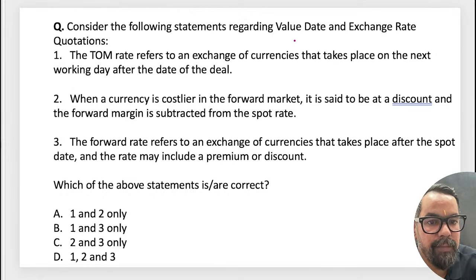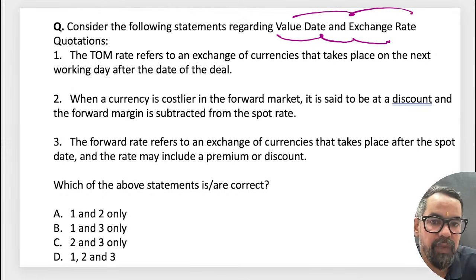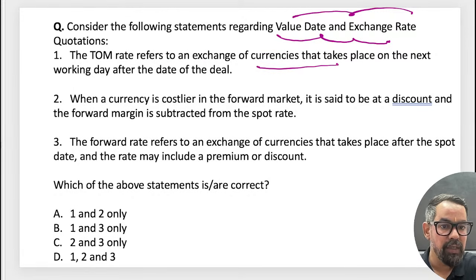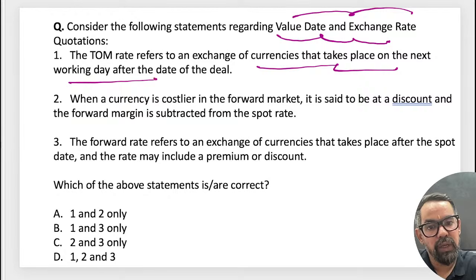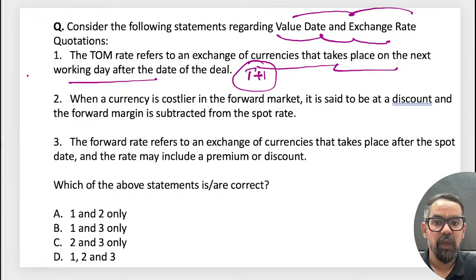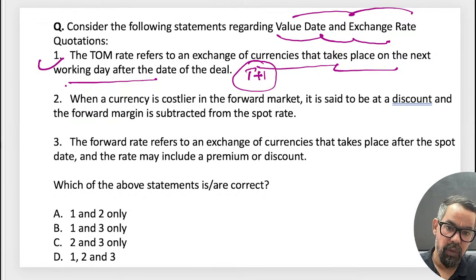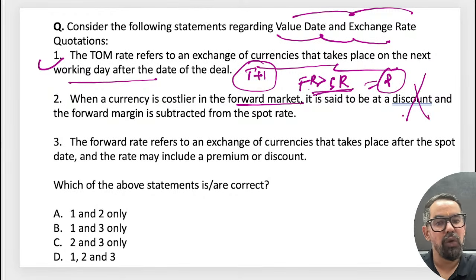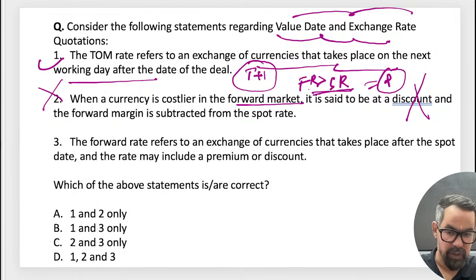Consider the following statement regarding value date and exchange rate quotation. So the term refers to an exchange of currency that takes place on the next working day after the date of deal. Okay, next working day means T+1, right? Means correct, it is tomorrow. Term is equal to tomorrow. When a currency is costlier in forward, means forward rate is greater than spot rate, it is in premium. It is said to be in discount. No, it is in premium, so the second statement is wrong.